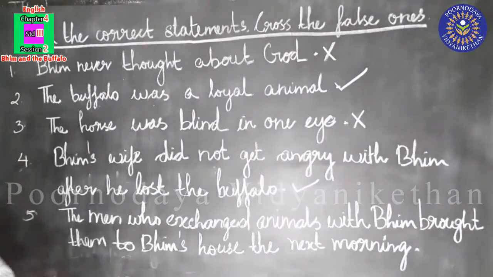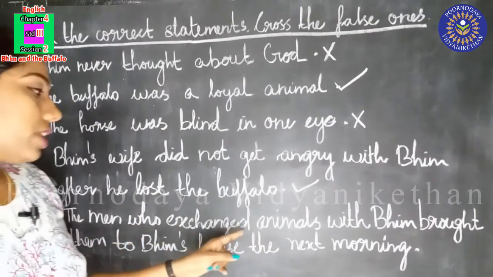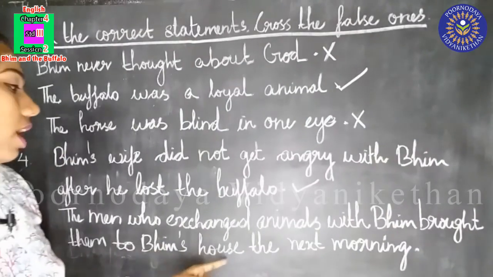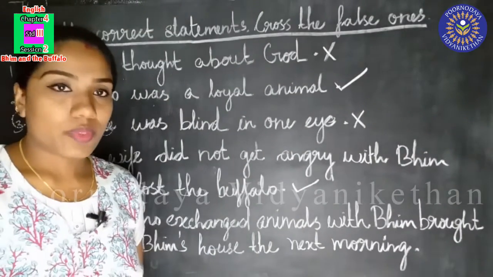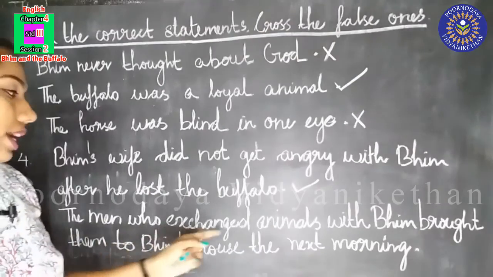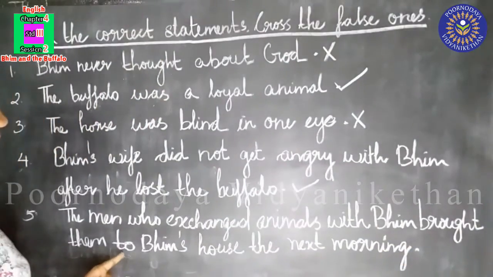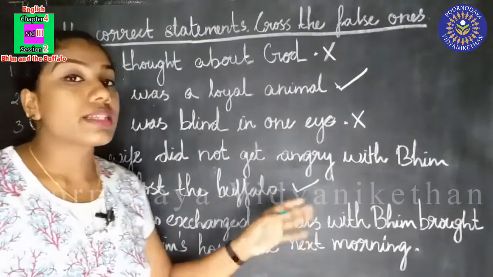Now, the next one. The men who exchanged animals with Bhim brought them to Bhim's house the next morning.